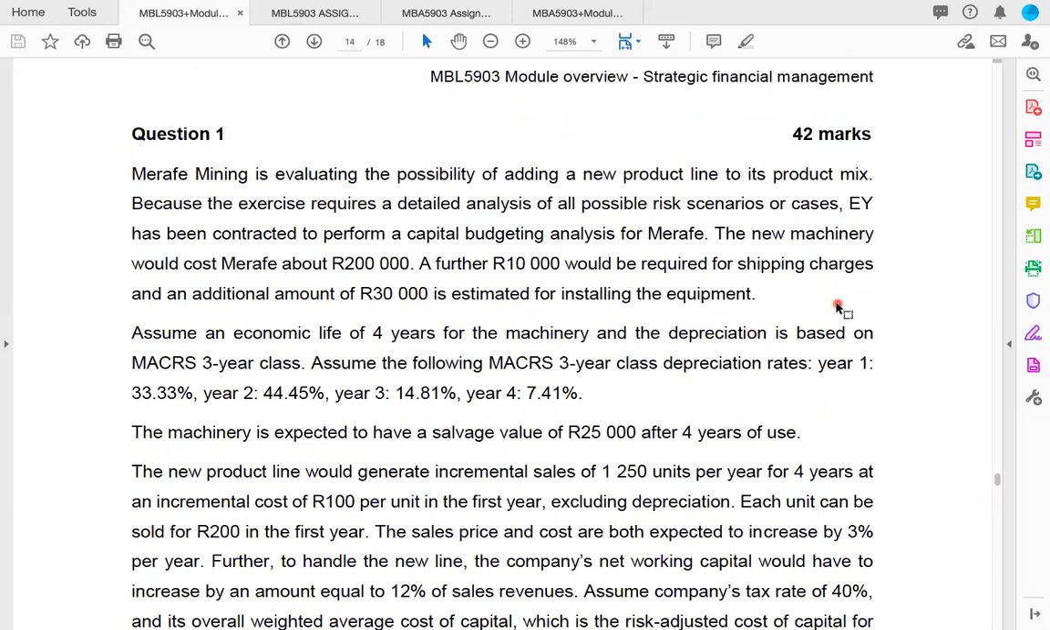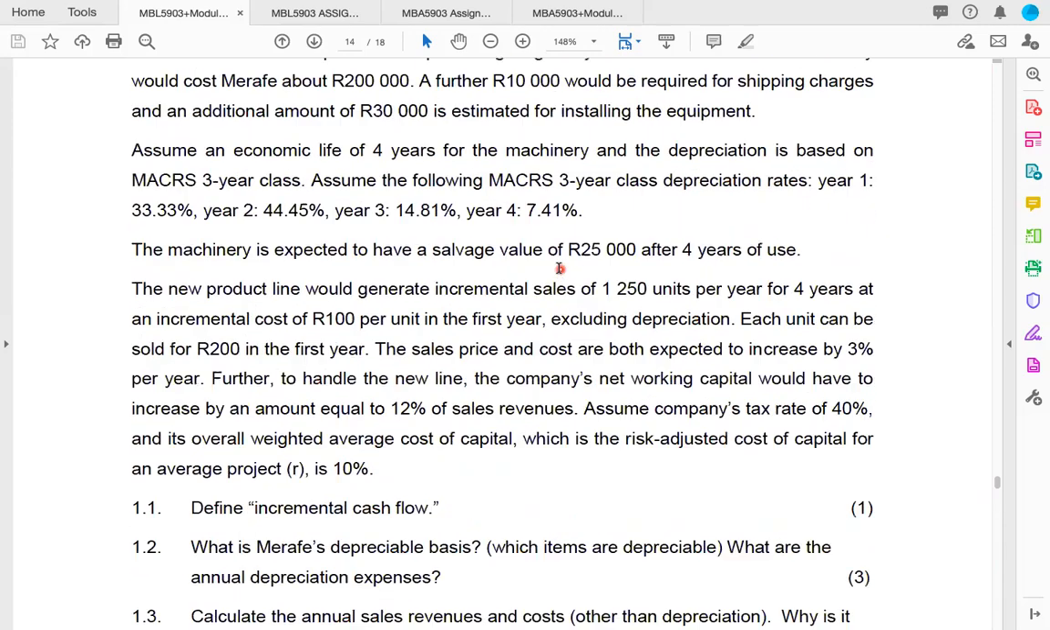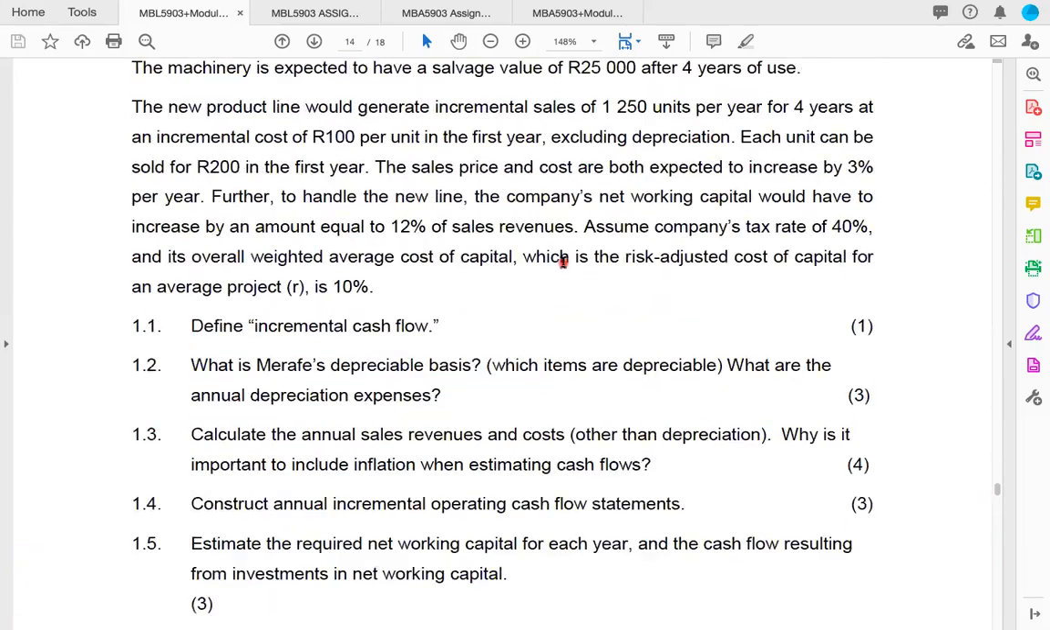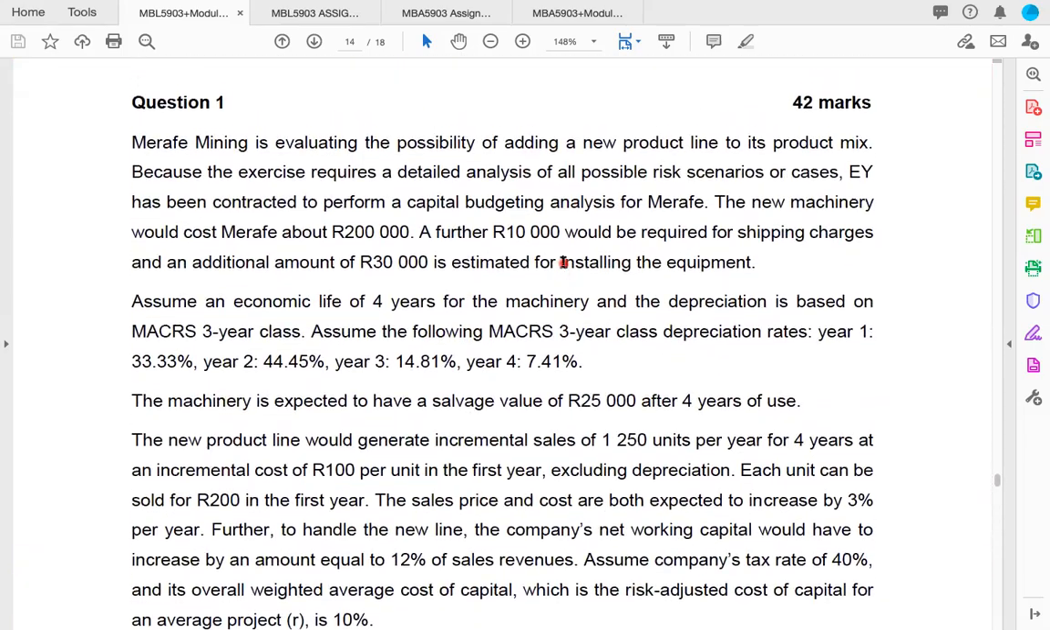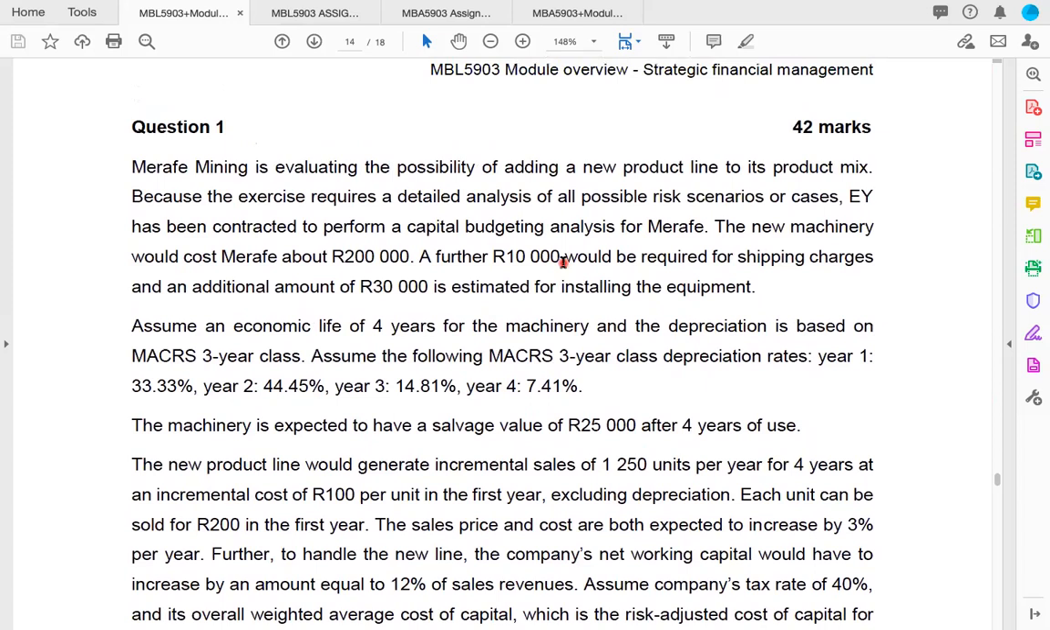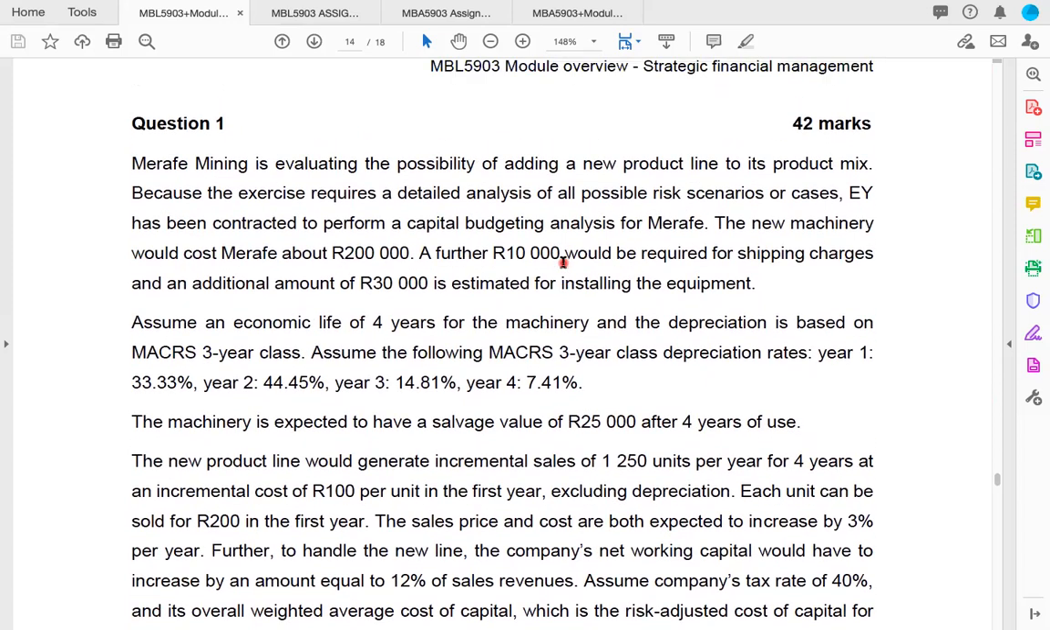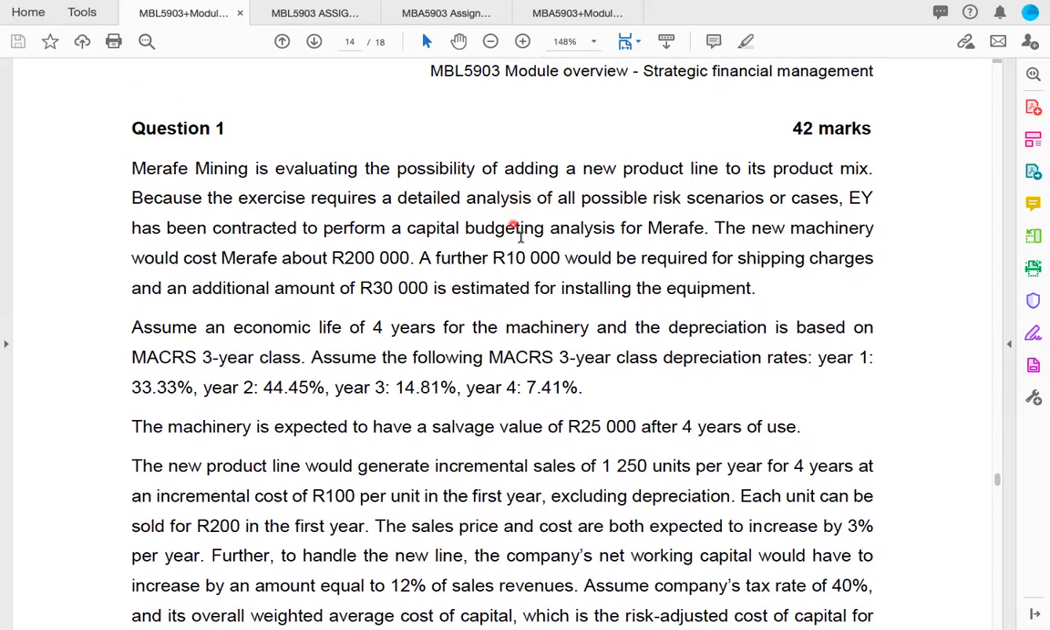So let's go through this question. This question will take you through the remaining part on capital budgeting cash flows. And then after that, we will look at some of the capital budgeting techniques that are left that you need to know. And also we'll touch on some concepts relating to capital budgeting cash flows, which are really important. Okay. So let's read the question.